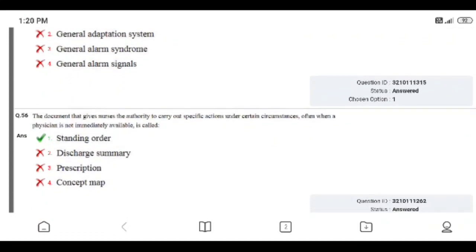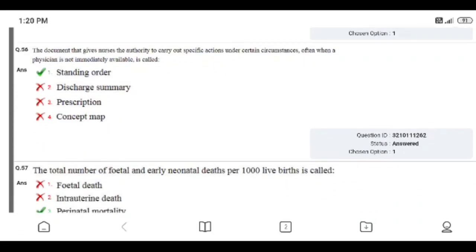Question number 56. The document that gives nurses the authority to carry out specific action under certain circumstances, often when a physician is not immediately available, is called: standing order, discharge summary, prescription, concept map. Right answer is standing order. I chose option 1, so the right answer was done by me.